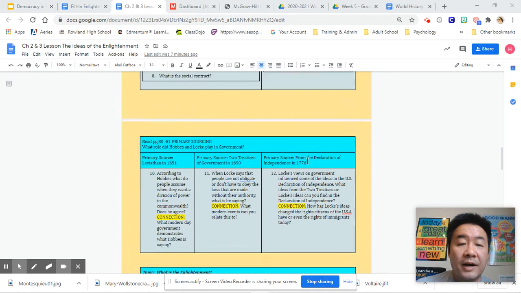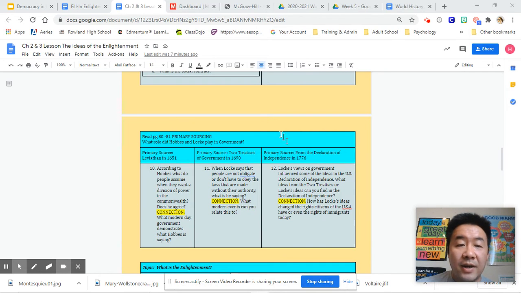Okay, so the next part on page 80 to 81 is going to be looking at primary sources. So you're going to be preparing, writing, and sourcing three different writing pieces. These were the writings that came from that time period. This one was written by Thomas Hobbes. This one was written by John Locke. And finally, this one was written by Thomas Jefferson, with help from, of course, Benjamin Franklin. And that is the Declaration of Independence.